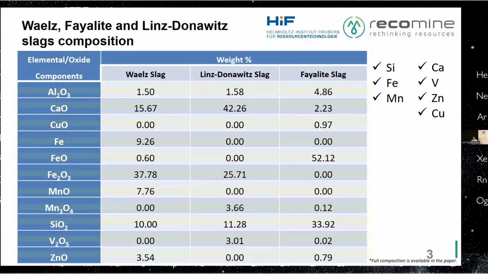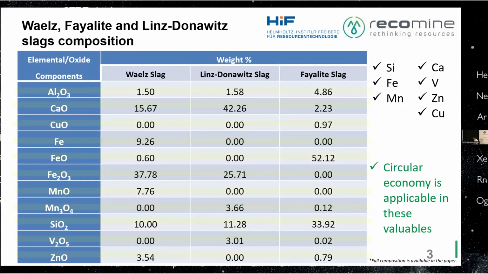So if we imagine a smelting process, we can have a slag system of SiO2, CaO, Al2O3, and we will have a molten metal of iron, manganese, vanadium, and copper, and zinc can be recovered in the gas phase. Thus, circular economy is applicable to these valuables.